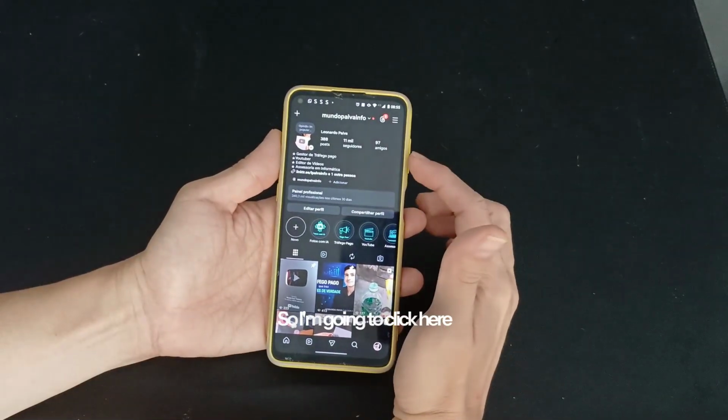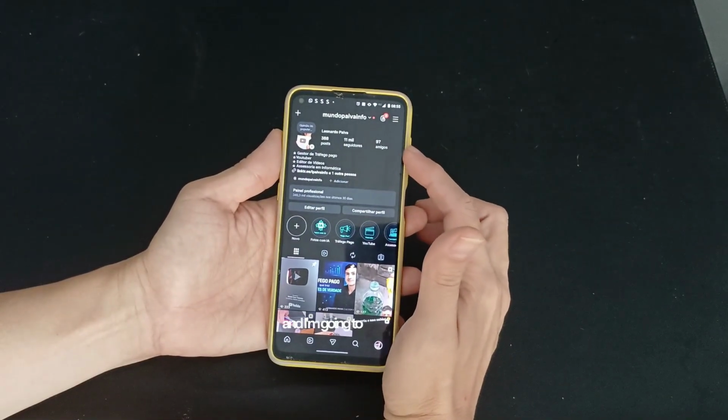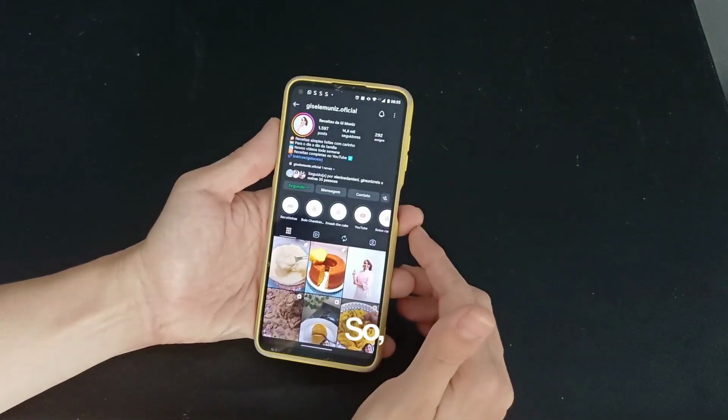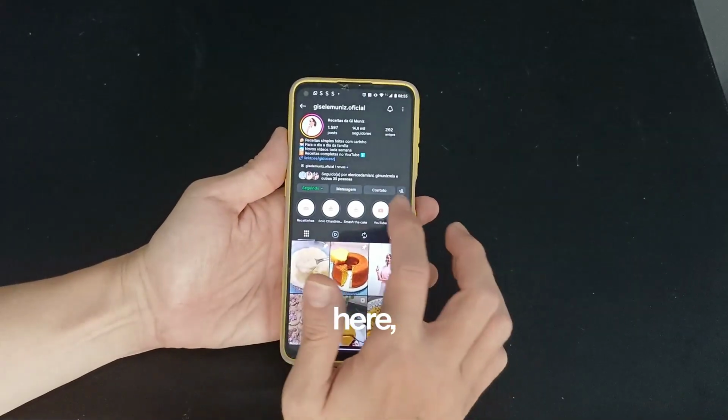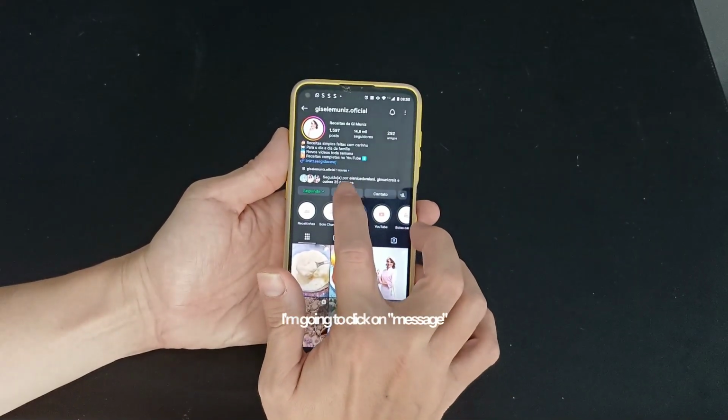So I'm going to click here on Friends, and I'm going to choose a person to send this photo. So I've already chosen the person here. Guys, I'm going to click on Message Now.